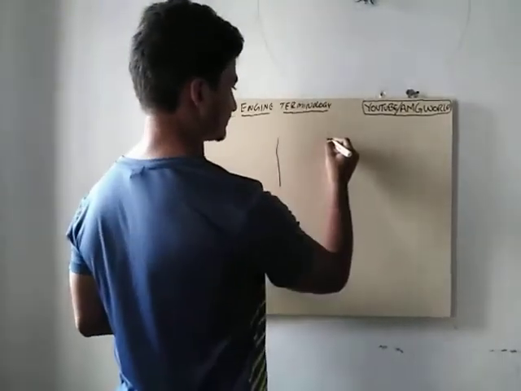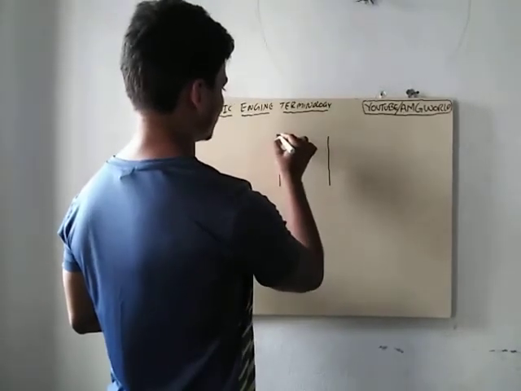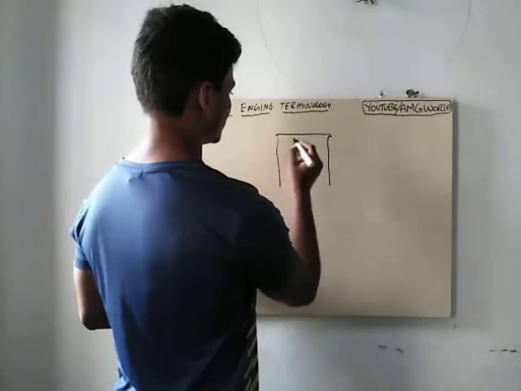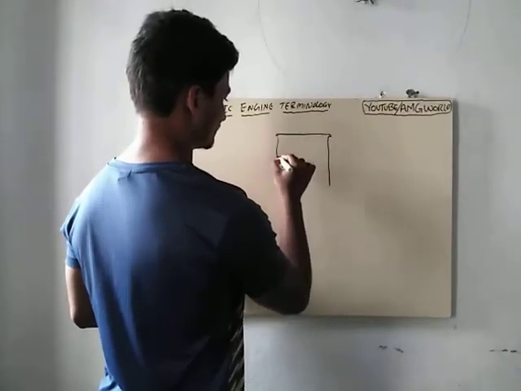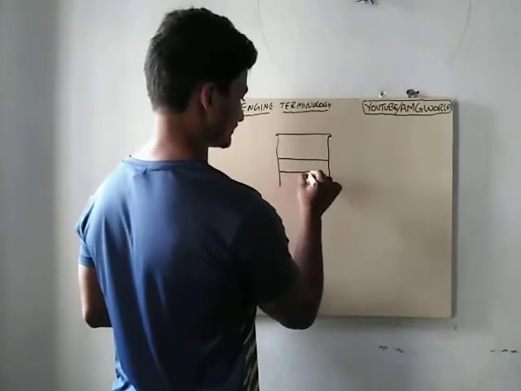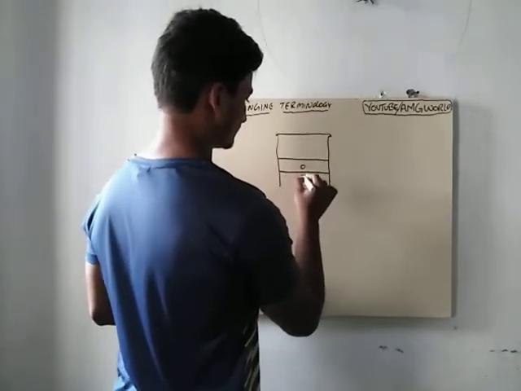So here is the engine cylinder. Here comes the engine head, and here we have a piston which is reciprocating in this particular cylinder.